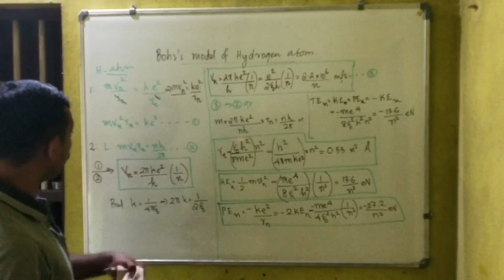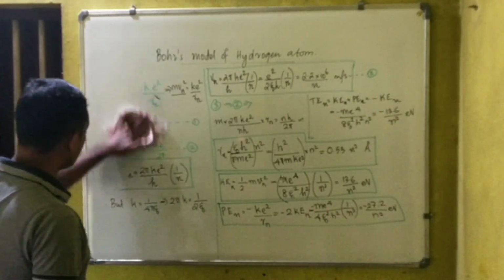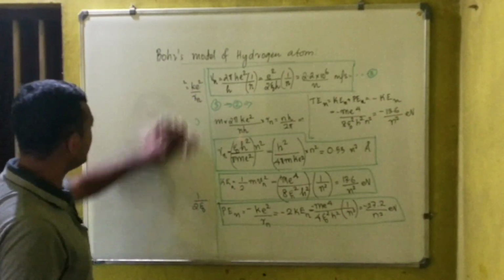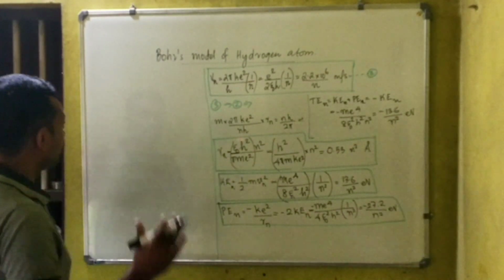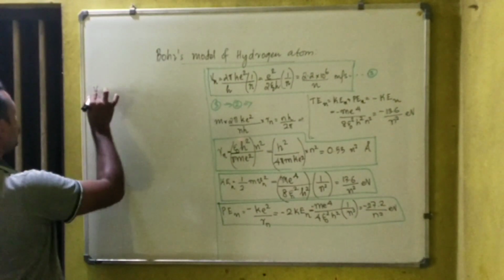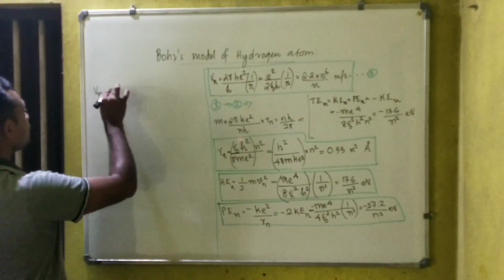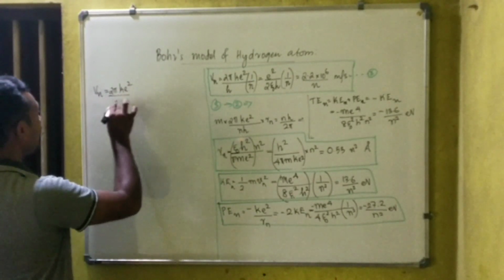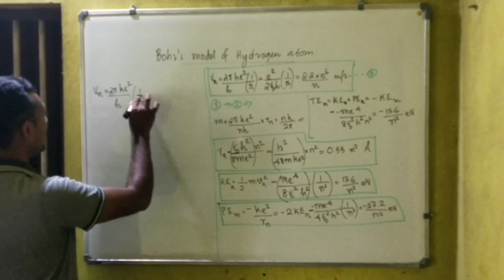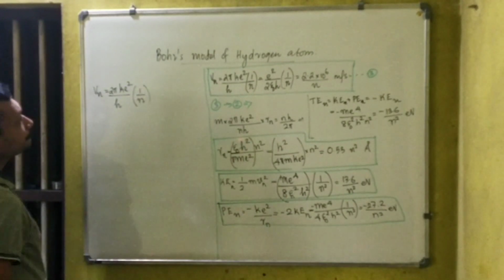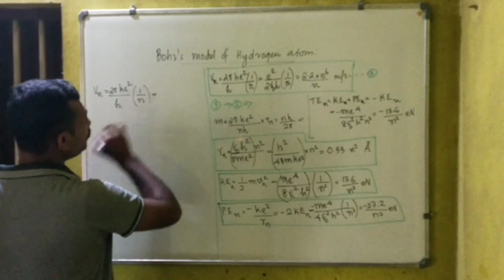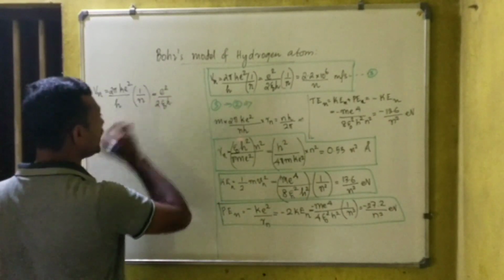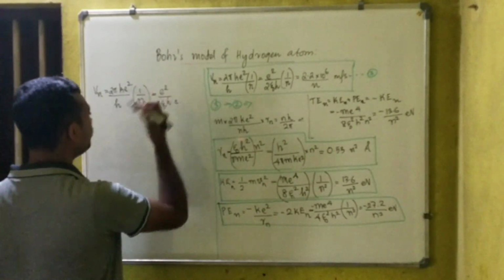The velocity of the nth orbit, the radius of the nth orbit. So we will just conclude now by stating these values once more. So we got the answers now. What is the velocity of the electron in the nth orbit? 2 pi k e square divided by h into 1 by n, that is equal to e square divided by 2 epsilon 0 h into n.